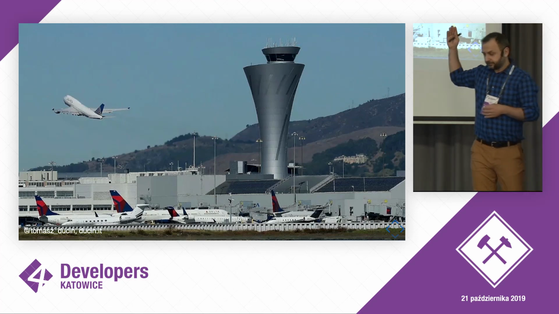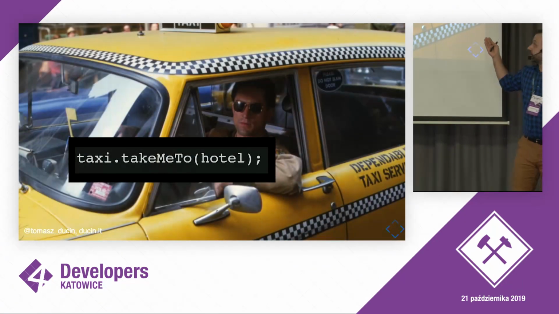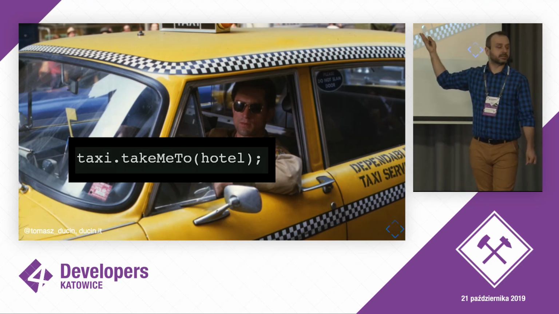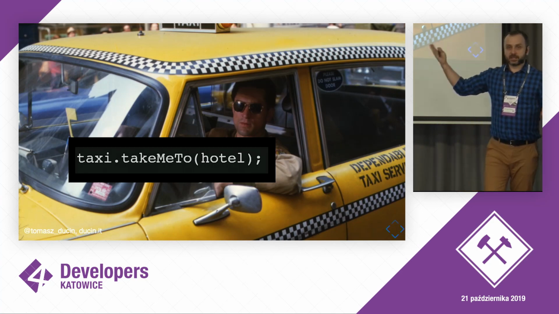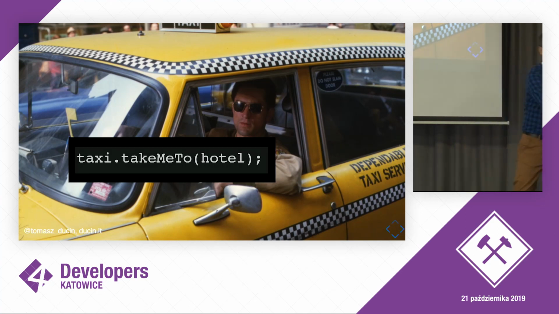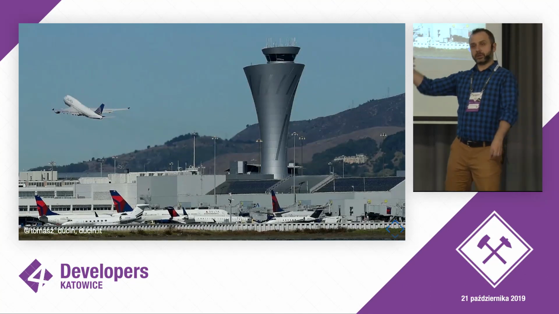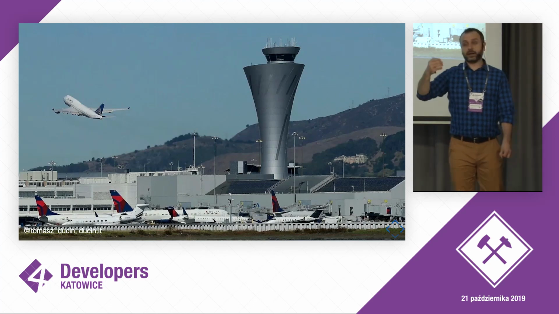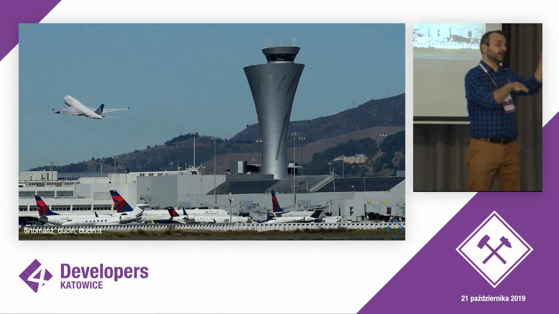So in case of a taxi driver, or maybe in case of a passenger that calls a cab, the API is asynchronous, meaning when I say please take me to the hotel, I can do other stuff in the meantime, right? In terms of an airplane pilot, when the pilot says I want to land on this airport because I'm supposed to, and the control tower says you have to wait for 10 minutes, this is a blocking API. Right? So car driver is async, non-blocking.